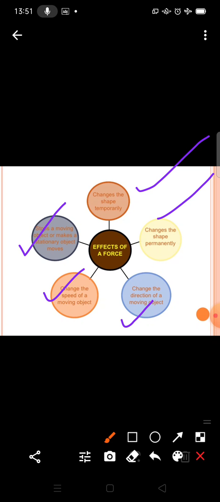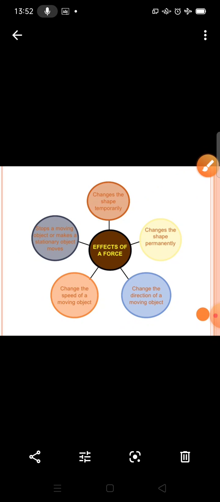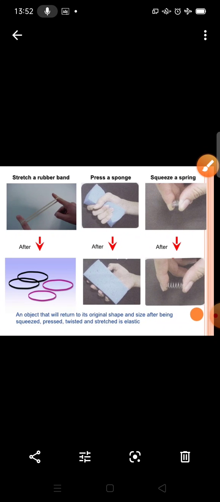You can move an object from its state of rest or increase the speed of a moving object. For example, by applying a force you can make a stationary ball move by pushing or kicking it. If you push it harder, the ball will move faster with a greater speed. So I hope you understand, student. We have discussed the effect of the force.